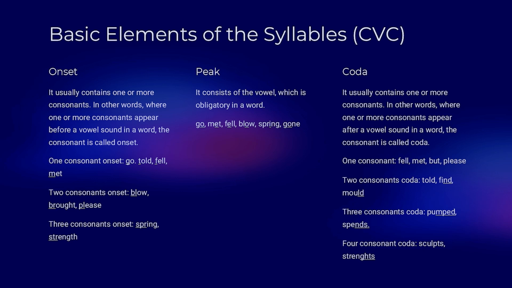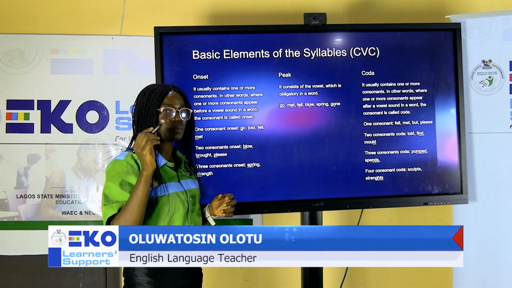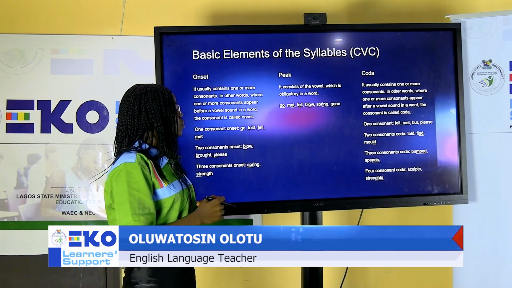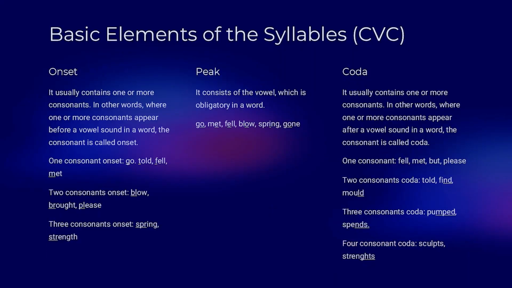Let's take a look at peak. I said peak consists of a vowel sound, and you all know that the vowel sound is the most important part of a word. That is the obligatory part of a word. Look at the examples on the board: go, met, fell, blow, spring, gone. All these are examples. The underlined letters are the examples of peak, which is the same thing as vowel sounds. Then we have coda.